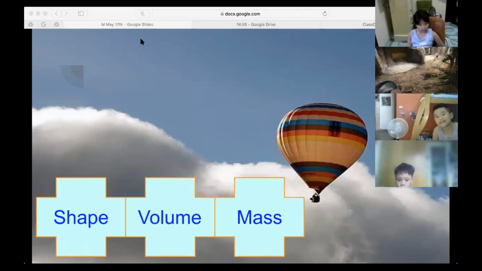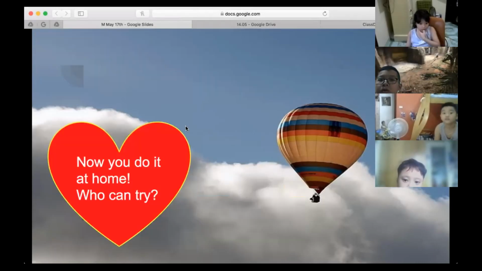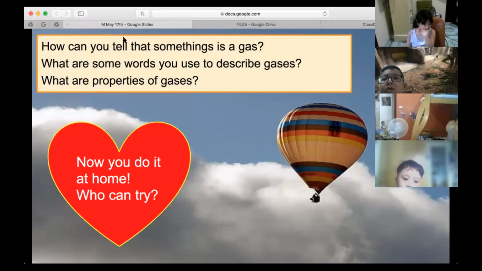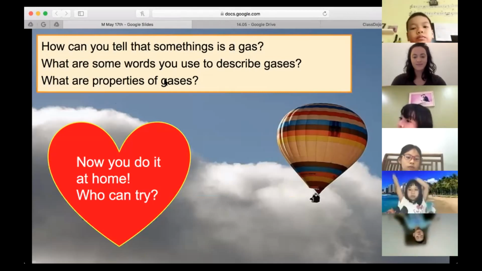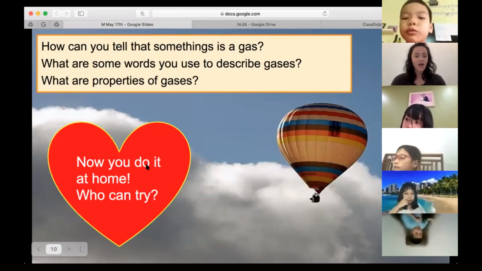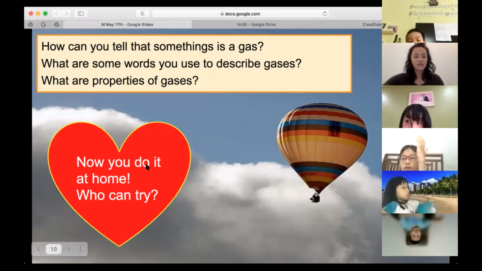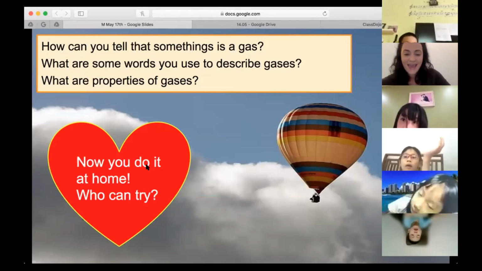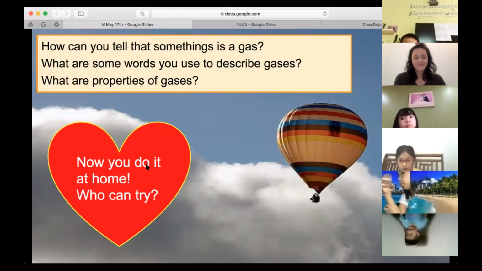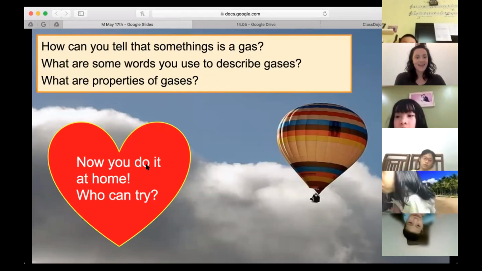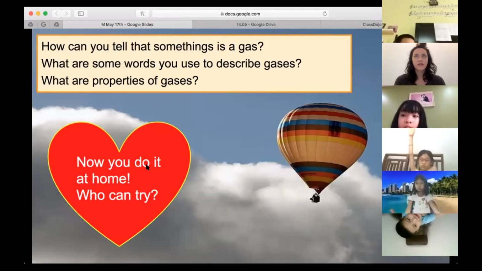Does that make sense to you? Does that help? So, now you try at home. Who has something with gas around them? Who can tell me some gas that is around them? How about Thomas? Thomas, how can you tell that something is a gas? I can feel the wind. Excellent. What are some words you could use to describe gases?